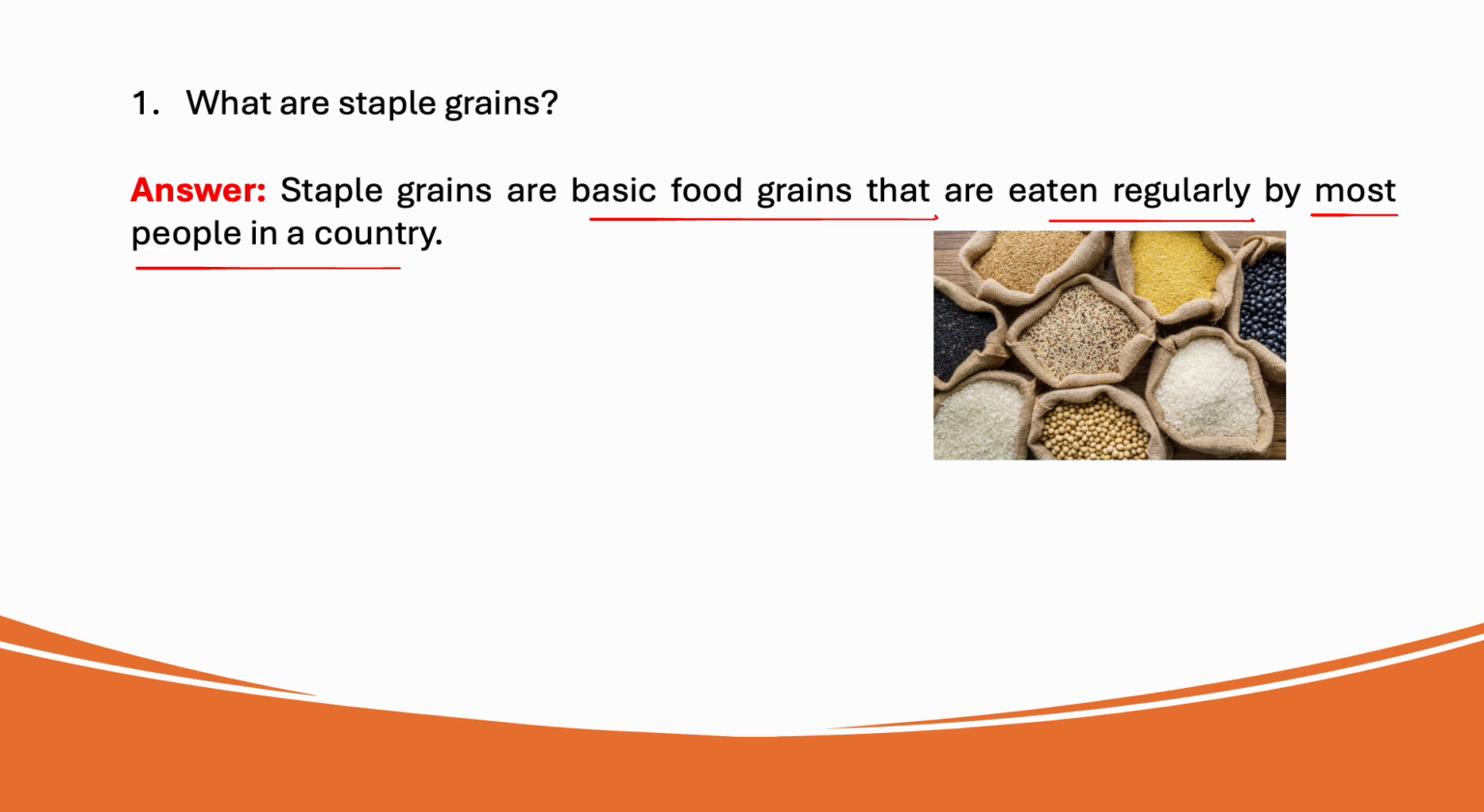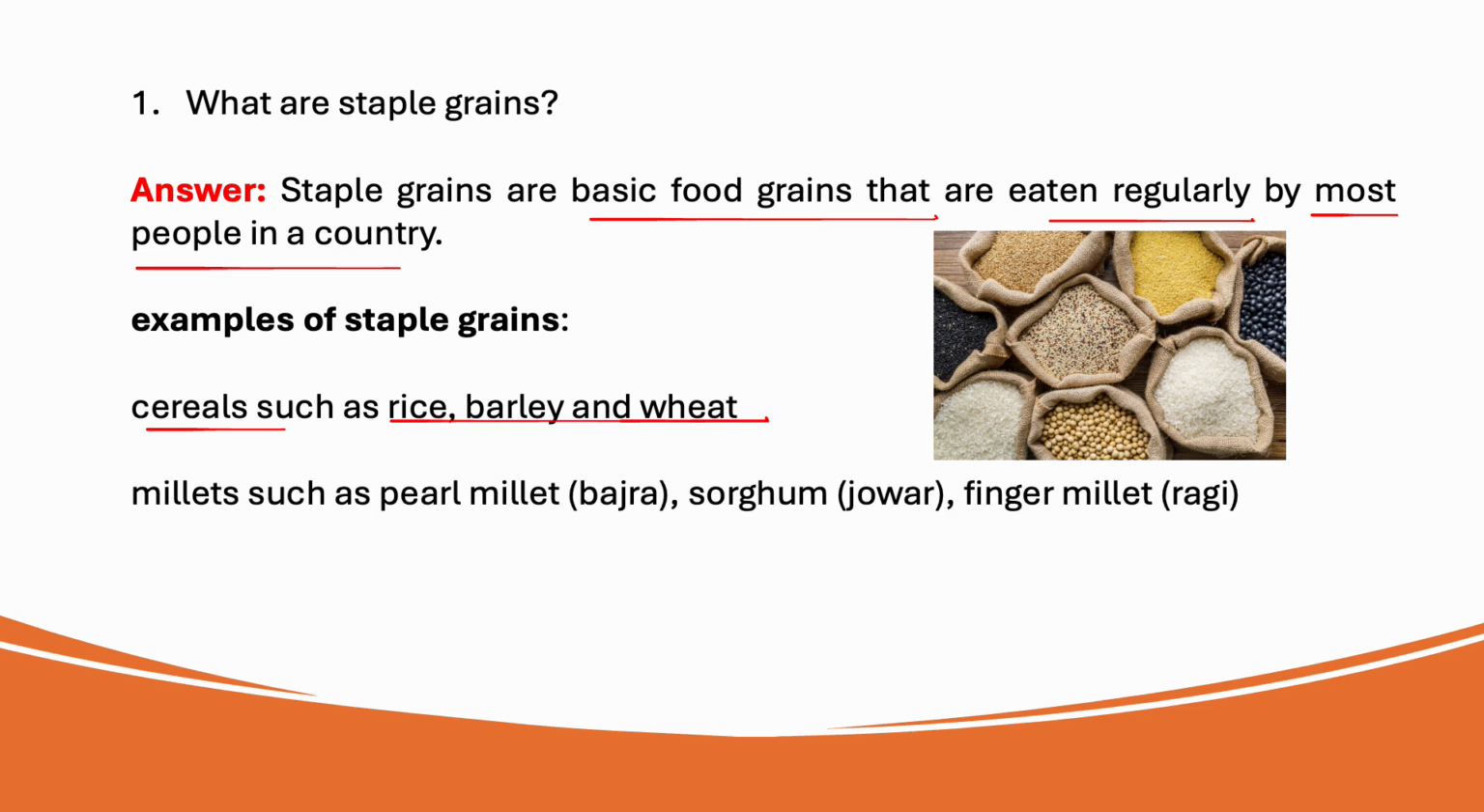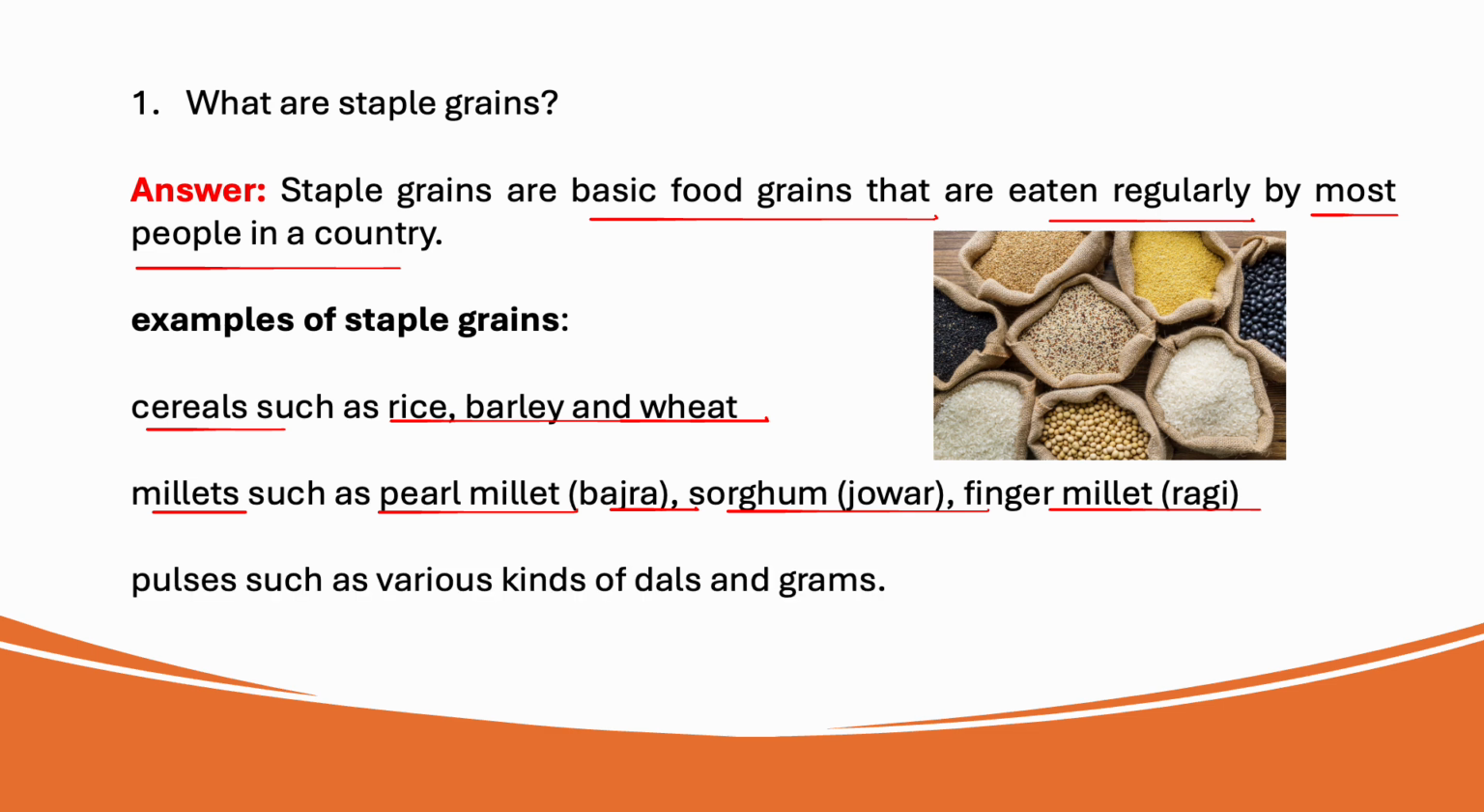We will see some examples of staple grains. First one, cereals such as rice, barley and wheat. Then we have millets such as pearl millet or bajra, then sorghum or jowar, then finger millet or ragi. Then pulses such as various kinds of dals and grams. All these are staple grains.